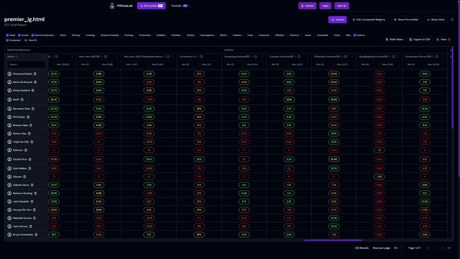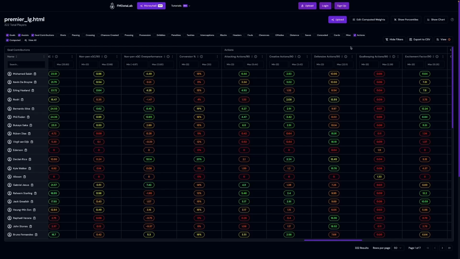On top of all the general statistics, there is also action stats. These are a group of metrics that are used to determine a player's proficiency in a particular style of play per 90 minutes. So these action stats are factor-based calculations using a range of stats where each stat is weighted by a value between 0 and 10, indicating its importance in the action. Now, you will be able to edit these weights for each stat to fit your requirements, but I will get to that in a moment.